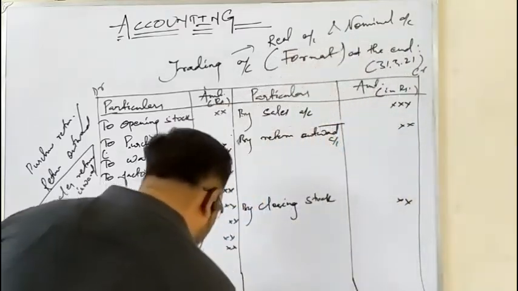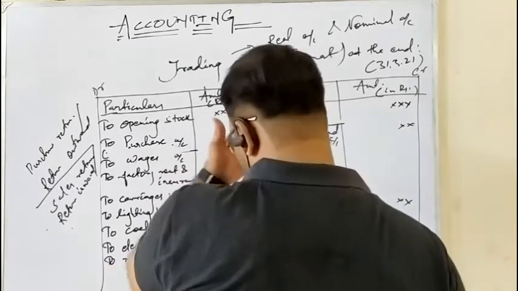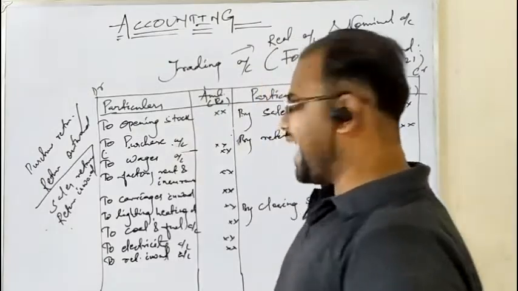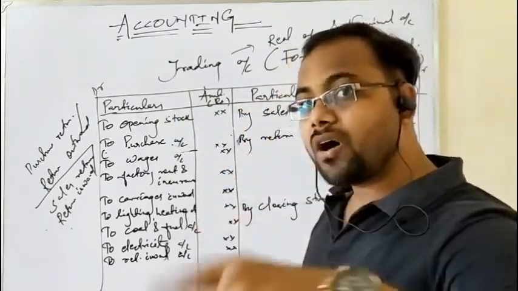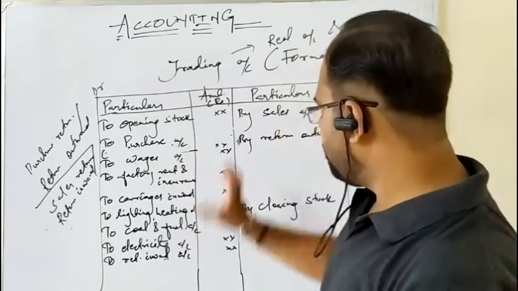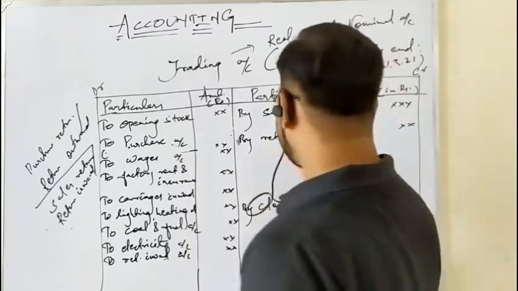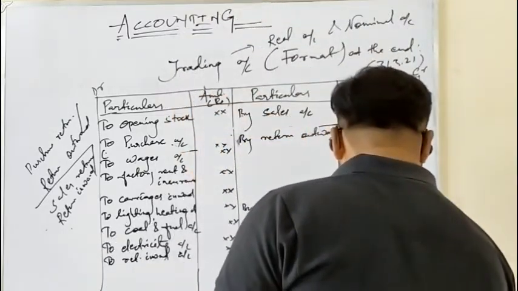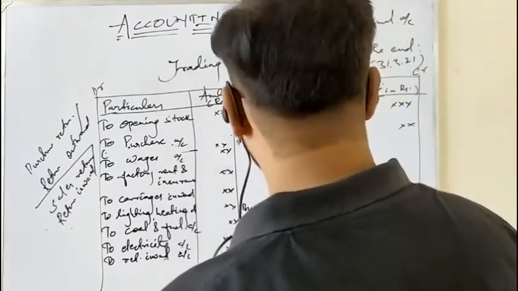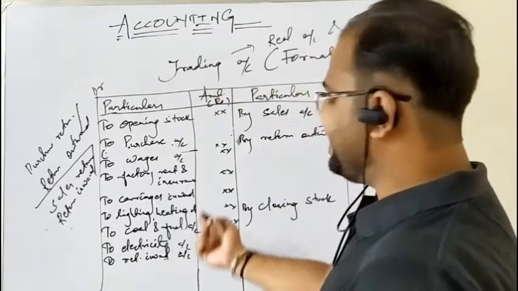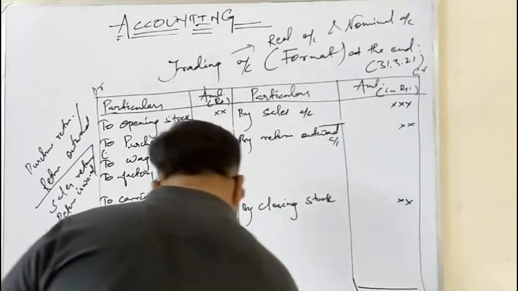So as you know how ledger accounts are closed, you have to see the highest total, and the highest total is put on both the sides. Why? Because of the matching concept. So you have to total both the sides and put the highest total on both sides. Consider the credit side is the highest. Okay, I shall take an amount that will be better for you. So consider credit side total is 50,000, debit side total is 40,000. So according to the matching concept I shall put 50,000 on both the sides.